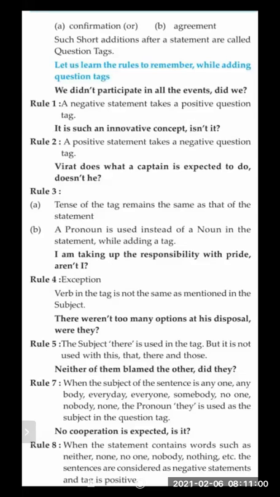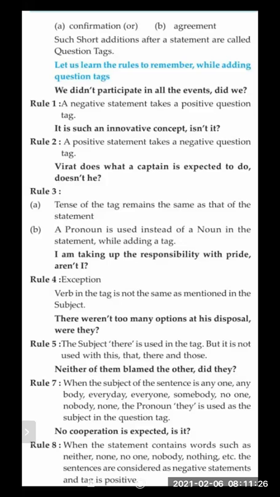Now the next one we'll see: I am taking up the responsibility with pride. Now the question tag is "aren't I?" Here "am" shows that I am taking up the responsibility. It's an auxiliary verb, a be verb.